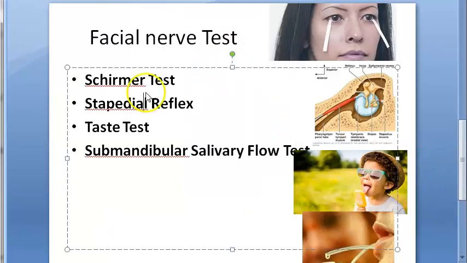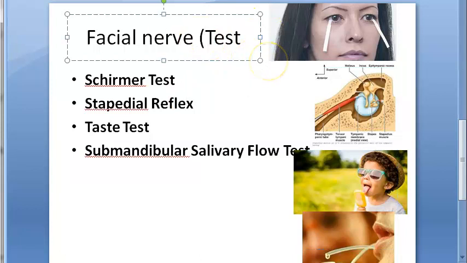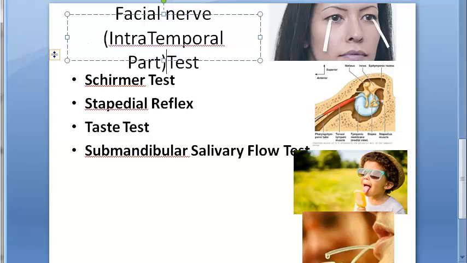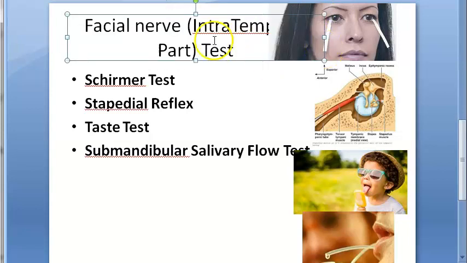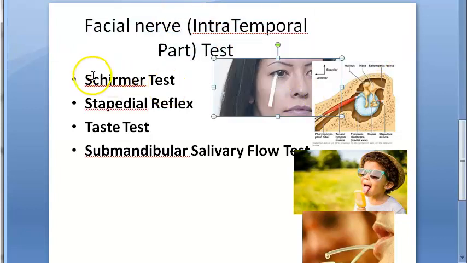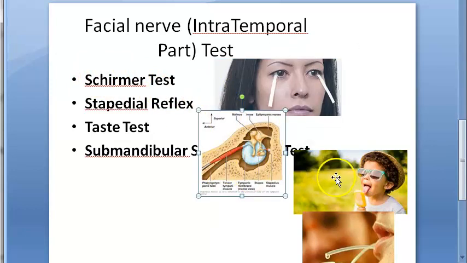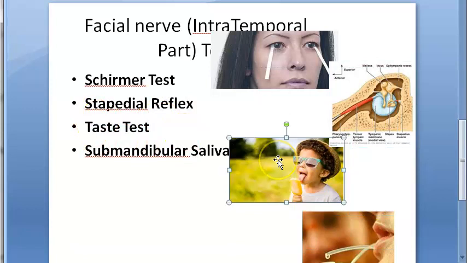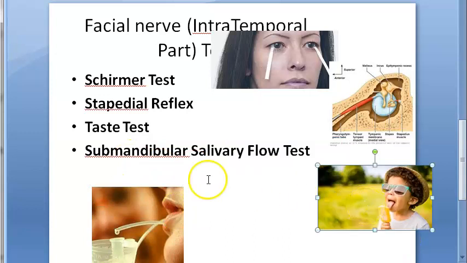So let us look at the tests. These are the 4 tests that you have to write for testing the intratemporal part of the facial nerve. Okay. So what are the 4 tests? Schirmer test, then stapedial reflex to check the stapedius muscle. Taste test, so give a nice ice cream. They use the anterior 2/3 of the tongue, so taste test. Then lastly, submandibular salivary flow test.